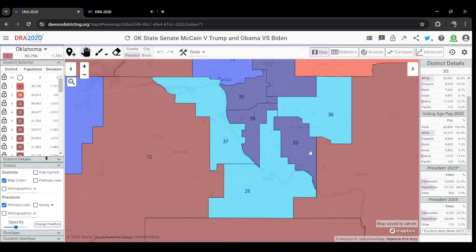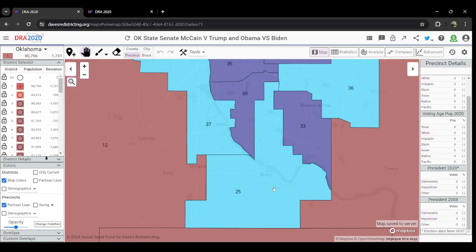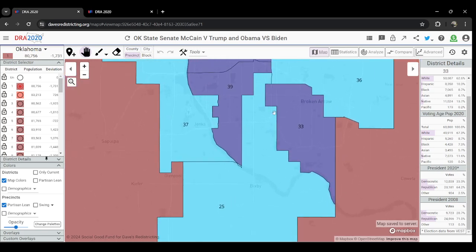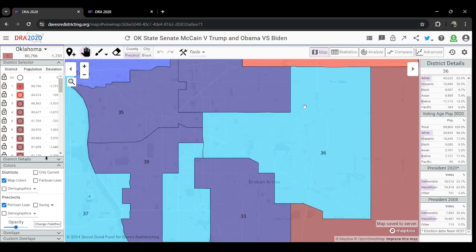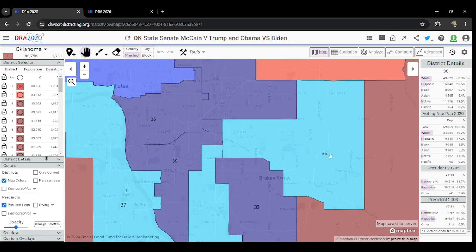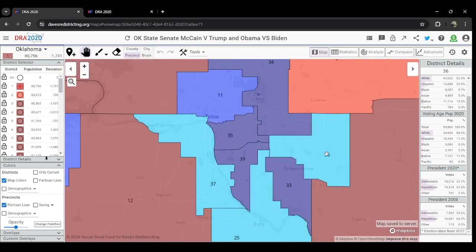In the Tulsa area, we have western Tulsa across the river, including Sand Springs, southern Tulsa south of the river, including Bixby, and a lot of the mixed area between Bixby and Broken Arrow. And then we have eastern Tulsa, District 36, which is mostly Broken Arrow, even including the Broken Arrow portion in Wagoner County. A lot of these areas are similar in character.